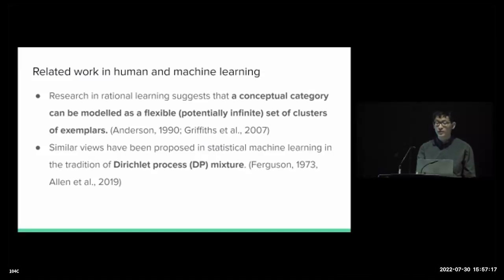So our framework draws inspiration from research in rational human and machine learning, which suggests that a conceptual category can be modeled as a flexible set of clusters of exemplars. And similar views have also been proposed in statistical machine learning, often in the tradition of the Dirichlet process mixture modeling, which first assumes that there could be a potentially infinite number of clusters for each category, and then infers a finite set of non-empty clusters that optimize the trade-off between information loss and memory complexity.